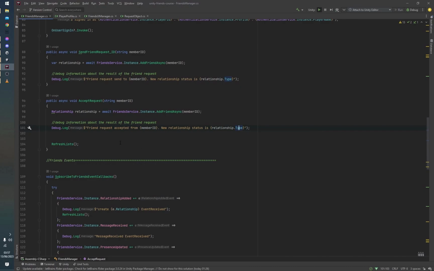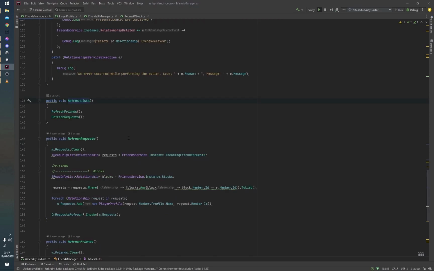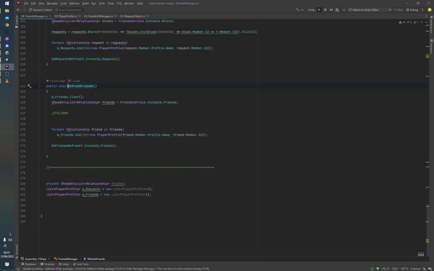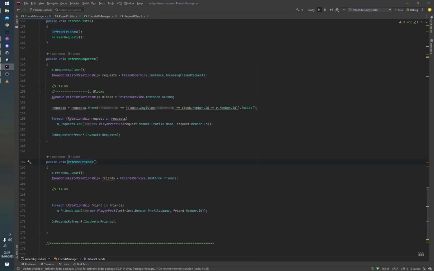But as you can see, once we're done accepting a new friend request, we go ahead and refresh our lists. And luckily enough, when we refresh our list, we also refresh our friends. The refresh friends function works very similarly to the refresh request function. And again, it's quite convenient that the two are right next to each other. But you can see we start by caching a list of the friends, and when we refresh that list, we actually clear it, and we save this list as an IReadOnlyList of type relationship. And we just get this by calling friend service.instance.friends.